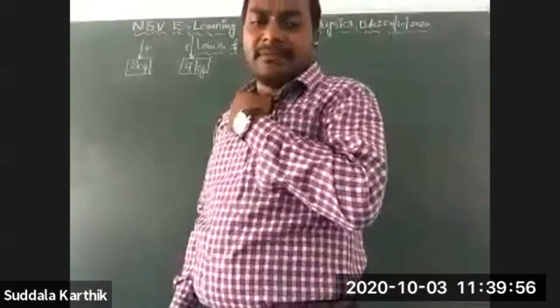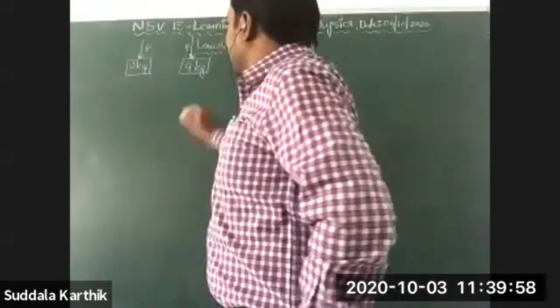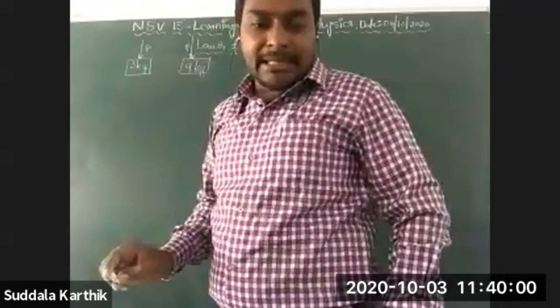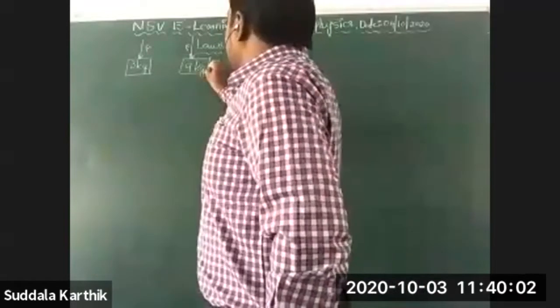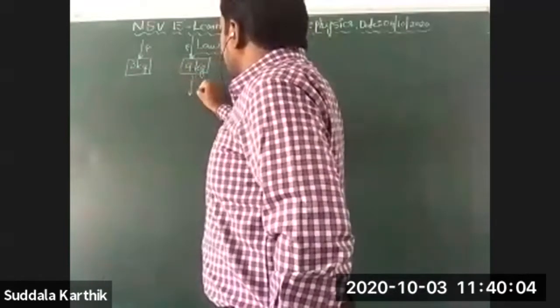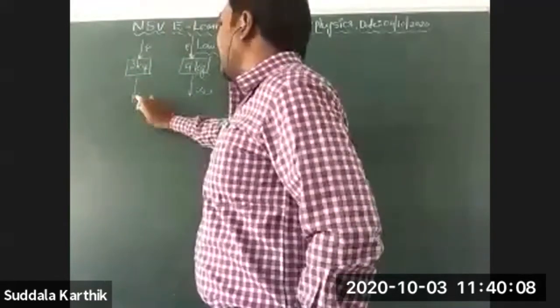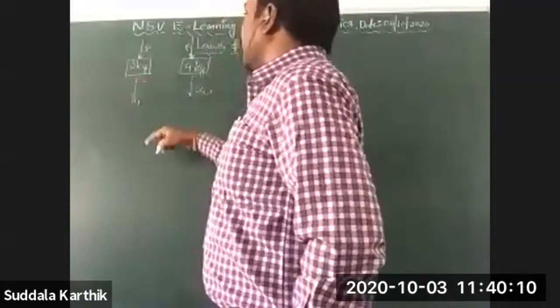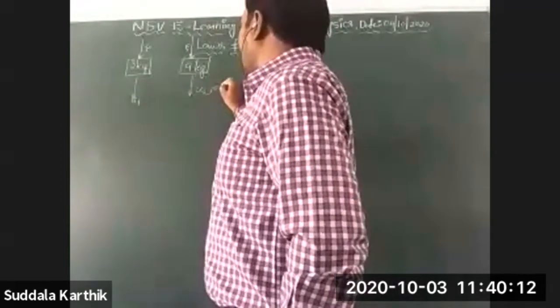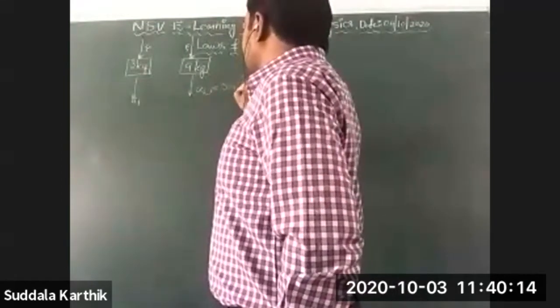Then what happens? This 9 kg body is getting some acceleration A2 in this direction, and the other is getting some acceleration A1 in this direction. A2 is given: 3 meter per second square.